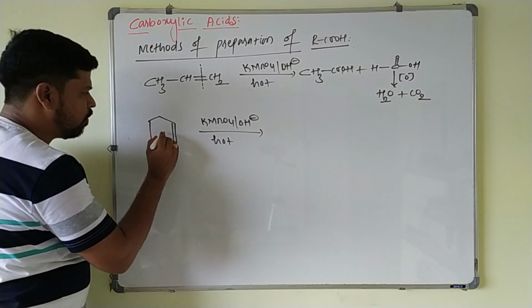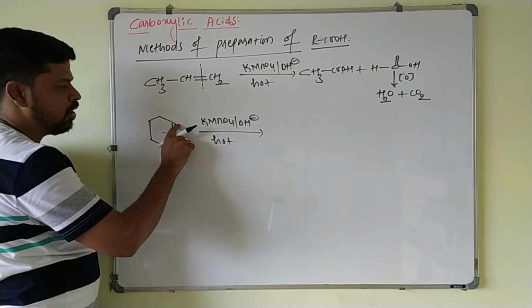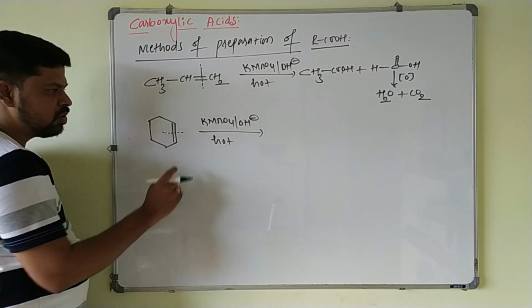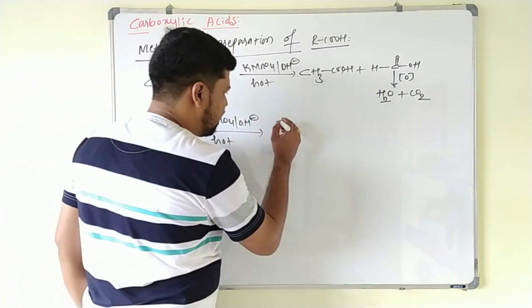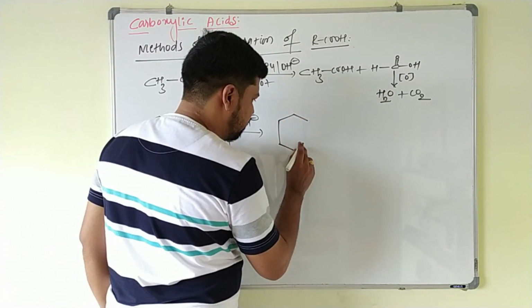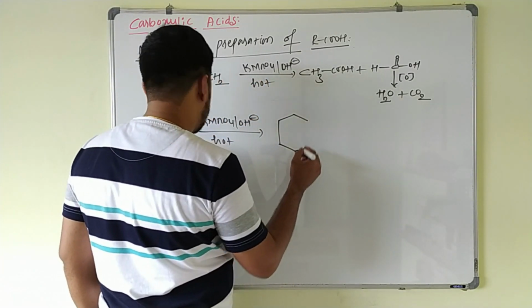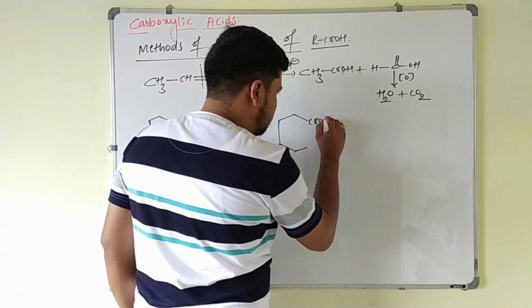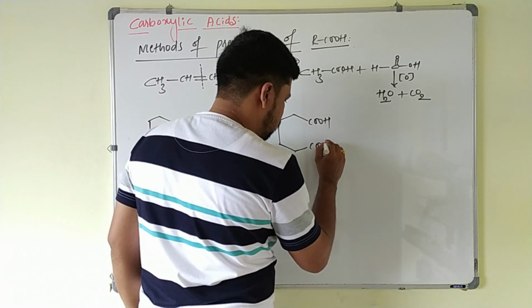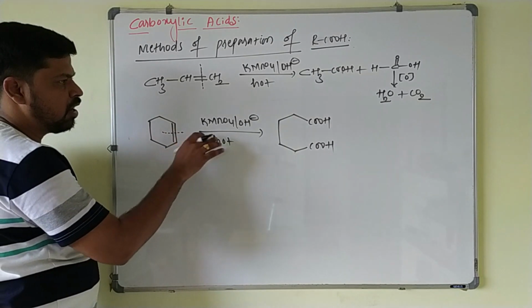Just break this double bond like this, so that this double bonded carbon atom is converted to COOH, and this also converted to COOH. Rest everything is as it is, and you get like this, and here you will write COOH, and this will be COOH.